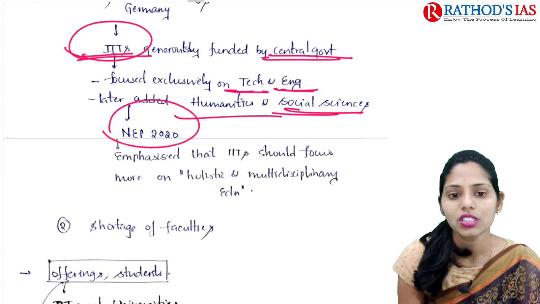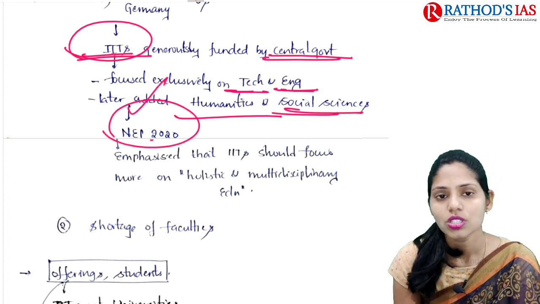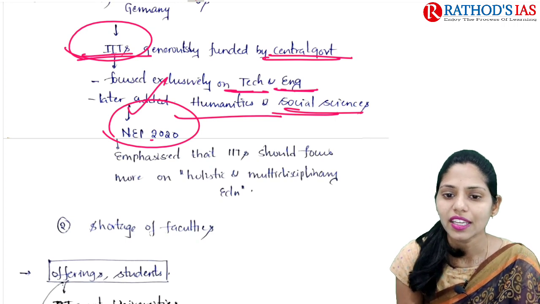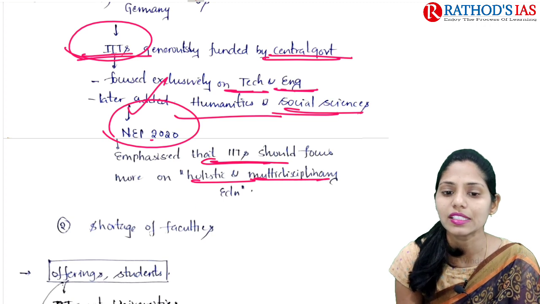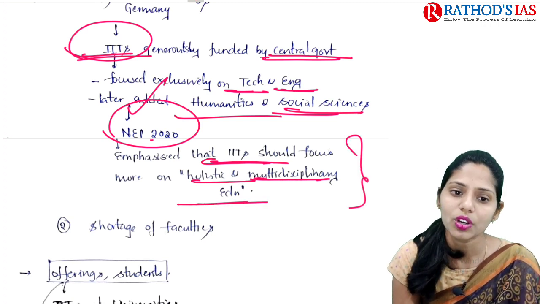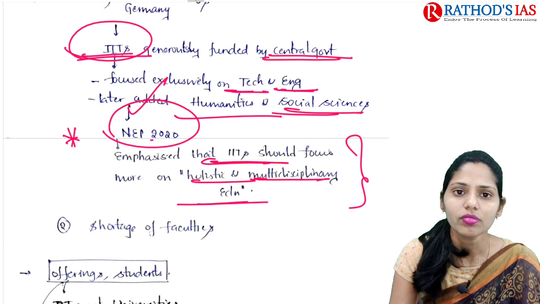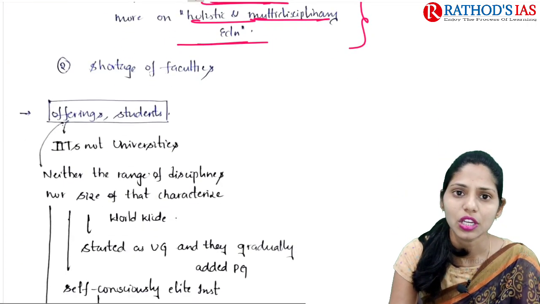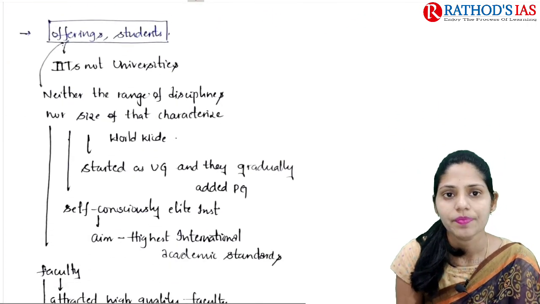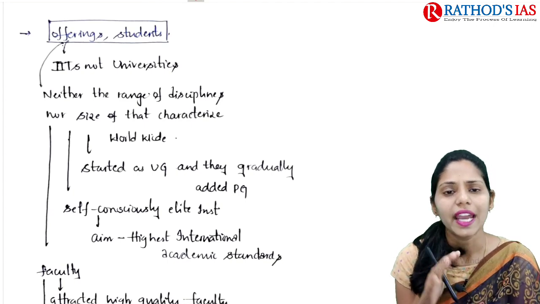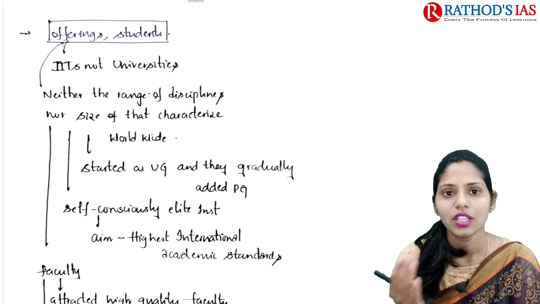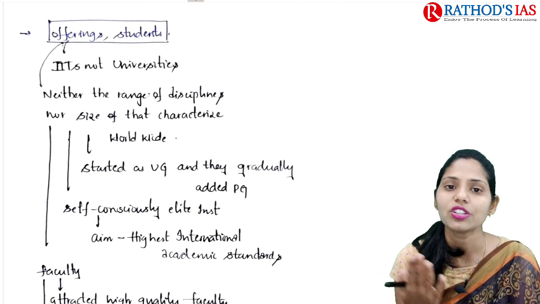Now, with the New Education Policy 2020, it is emphasized that these IITs should focus more on holistic and multidisciplinary education. Because of this, it is now in the news. Some problems are also seen in these IITs, like shortage of faculty. If you are talking about the offerings, the students and faculties of these IITs, they are not universities, because they do not have a range of disciplines.